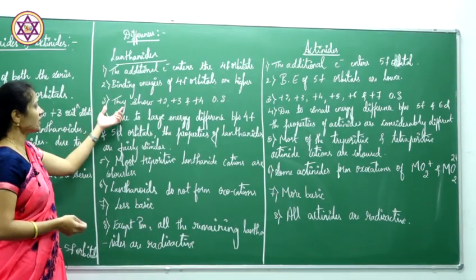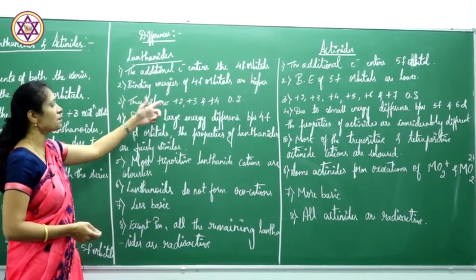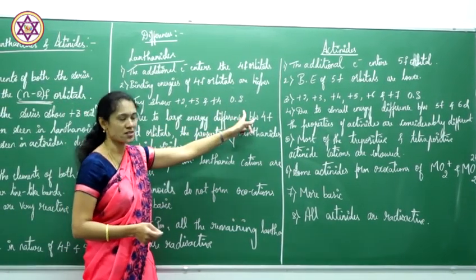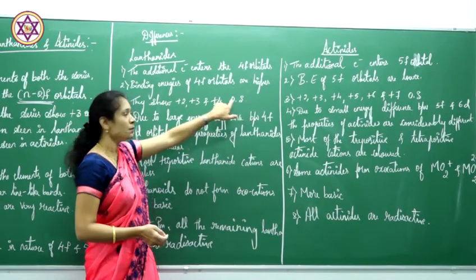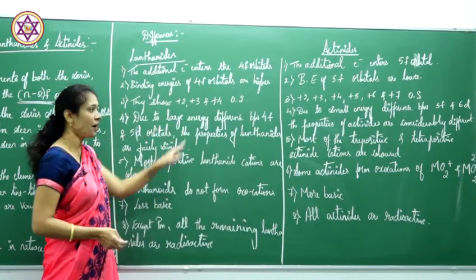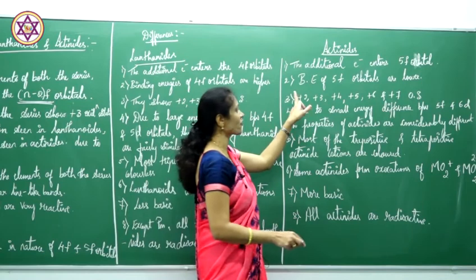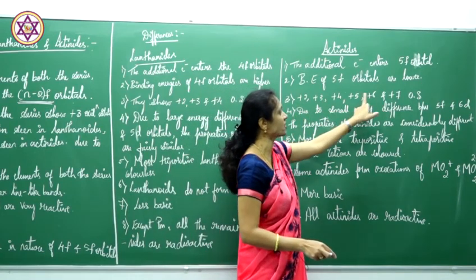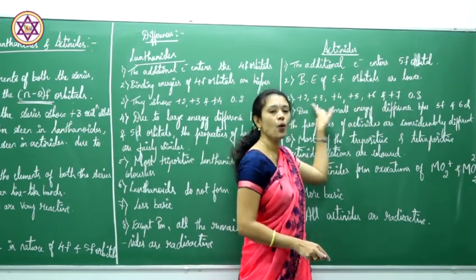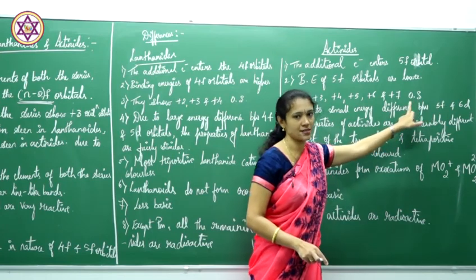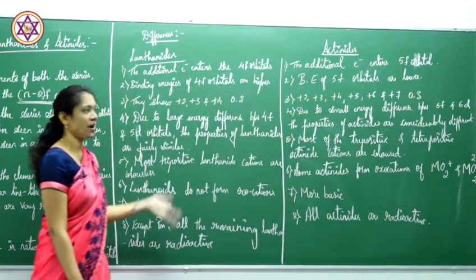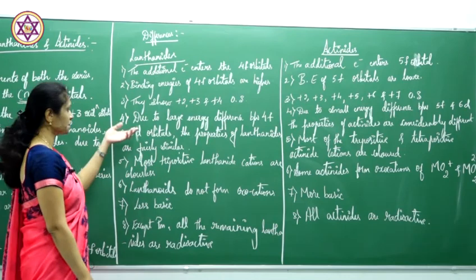Here the lanthanides show +2, +3 and +4 oxidation states, up to +4 oxidation state. But the actinoids show +2, +3, +4, +5, +6 and +7. They show variable oxidation states. That is due to the binding energies of 5f orbitals.